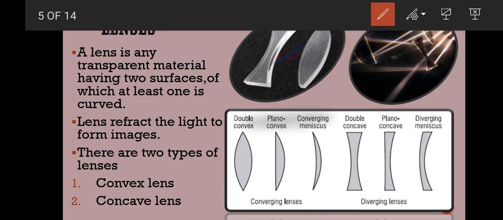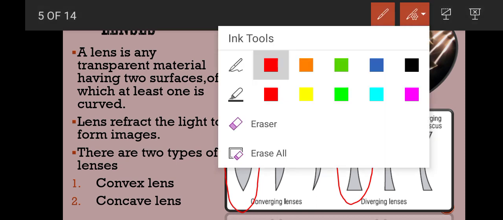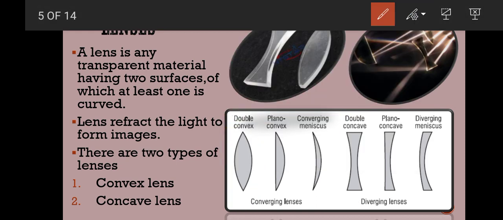So from here you can easily see that these two types of lenses are most commonly used. Double convex is normally called convex lens, and this lens is normally called concave lens. From this figure you can easily see its structure. We can define the convex lens as a lens whose surfaces are curved outwards. It is thicker at the center and thinner at the edges.